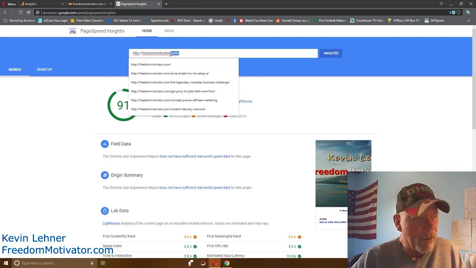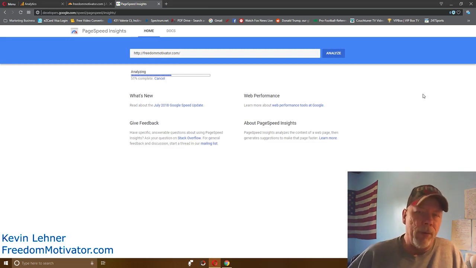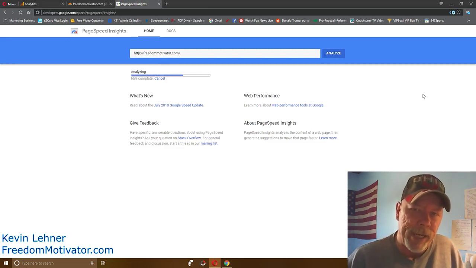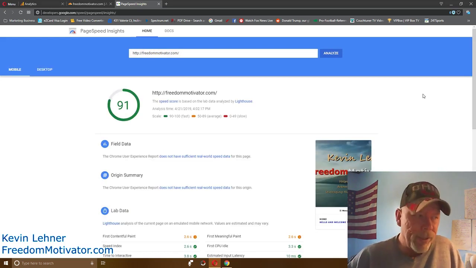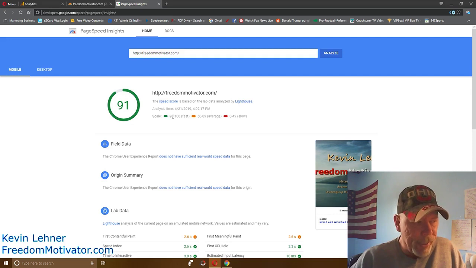You just simply put your URL or the address to your website in here, click Analyze, and it'll go through and analyze your website, and you can see how fast it is, and it'll even give you suggestions on what to do to speed that up. And you see here that anything that's in the 90 to 100 range is considered fast, then you got the 50 to 89 range, the orange, is average, and then red is 0 to 49, which is really slow. So you want your website to be fast.